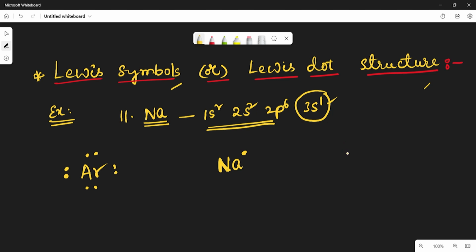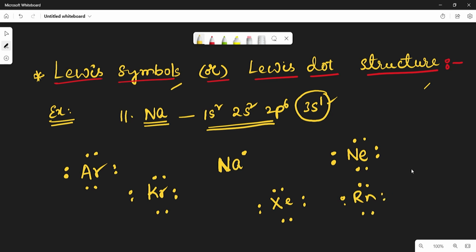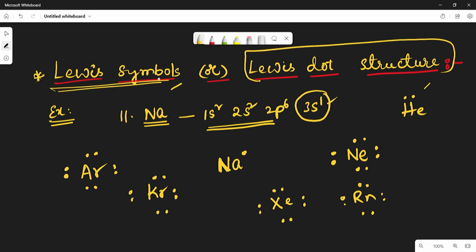Or take the neon atom. So neon also has 8 electrons in the outermost shell or the valence shell, like this. Or krypton. Krypton also has 8 electrons in the valence shell. Xenon also has 8 electrons. Or radon. Radon also has 8 electrons. Take helium. Helium has only 2 electrons. So this way the valence electrons in the atom of an element are depicted in this short form, which is called Lewis dot structure or the Lewis symbol. Is it okay?